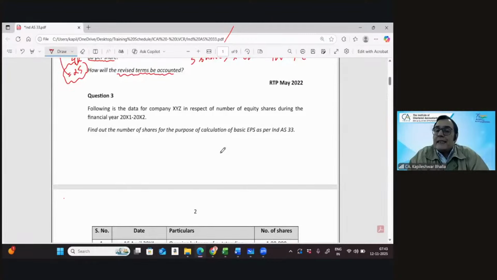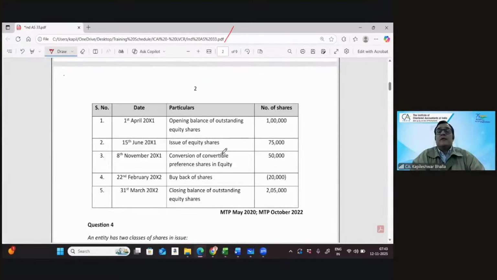It says following is the data for company XYZ in respect of equity shares during the financial year X1, X2. Find out the number of shares for the calculation of a basic EPS as per Ind AS 33. Now we're given a chart, and in this case there is an opening balance to the extent of 1 lakh shares. Then there has been an issue of equity share. Then there is a conversion of convertibles into equity. Then there is a buyback of equity shares. And then there is a closing balance which is 2 lakh 5.